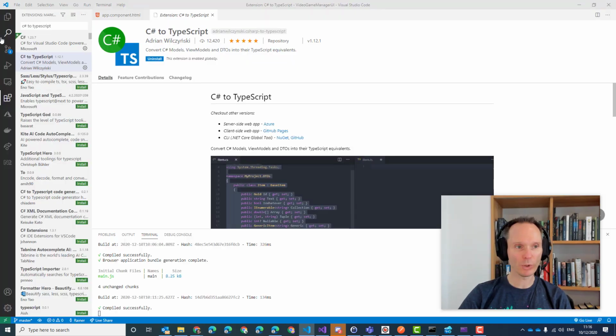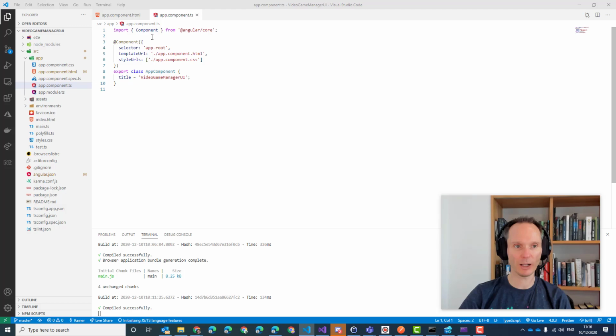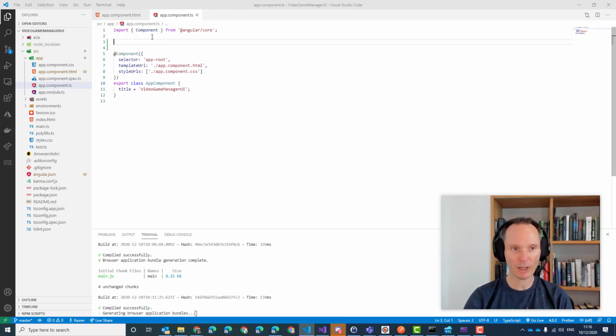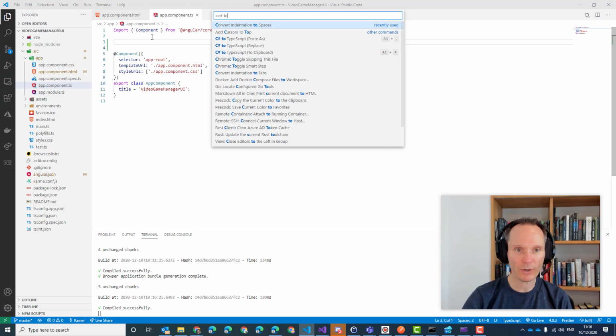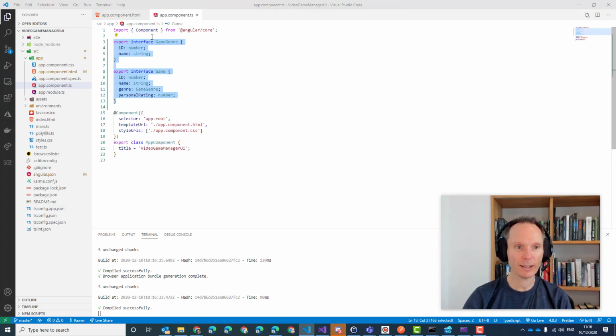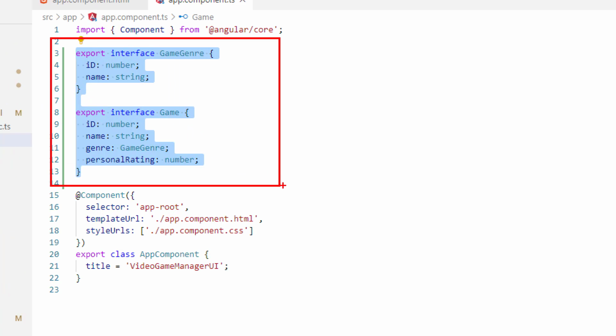Then you go back in Visual Studio Code, open the TypeScript file here, and then you can hit F1 and say C# to TypeScript paste as, and guess what? You have the C# classes converted to TypeScript. Isn't that cool?